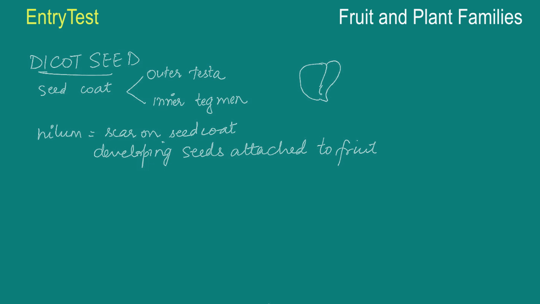The seed will look more or less like this. Here is where you will find that scar. This is the hilum. And this covering is known as the seed coat. Above the hilum, there is a pore-like structure called the micropyle. So the hilum and micropyle are basically in the same location. It's a pore-like structure.